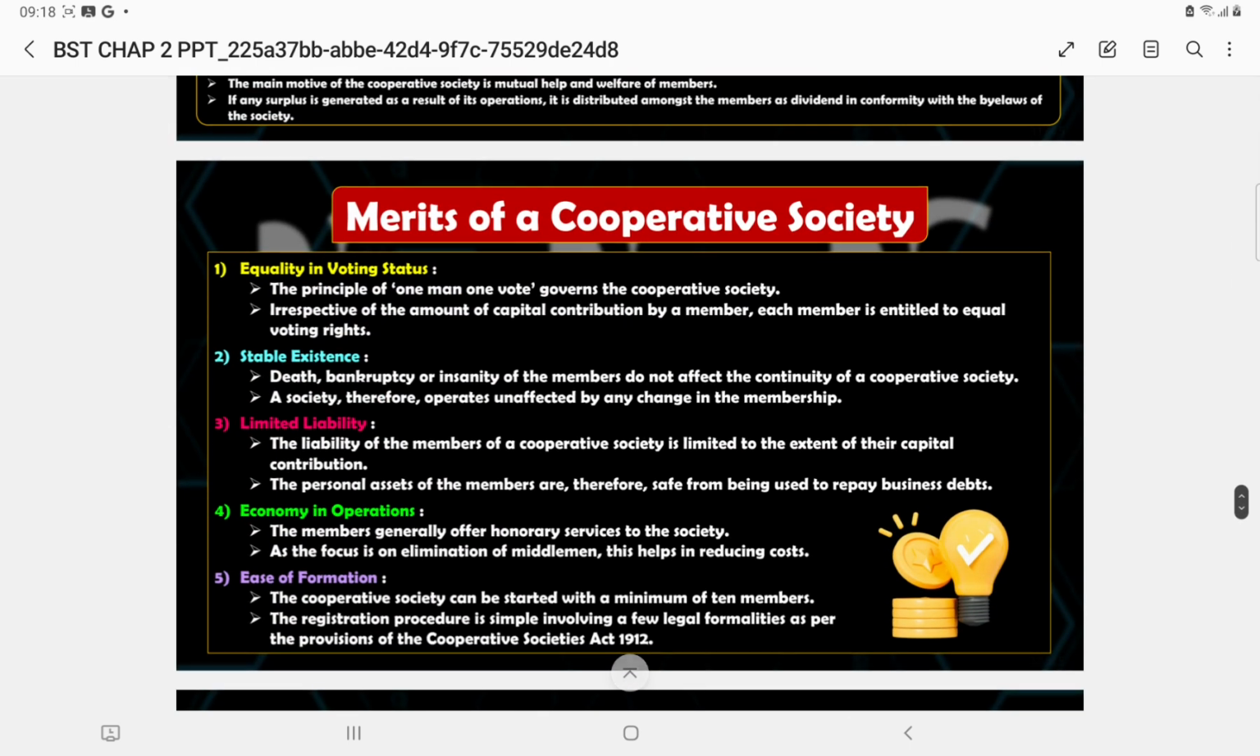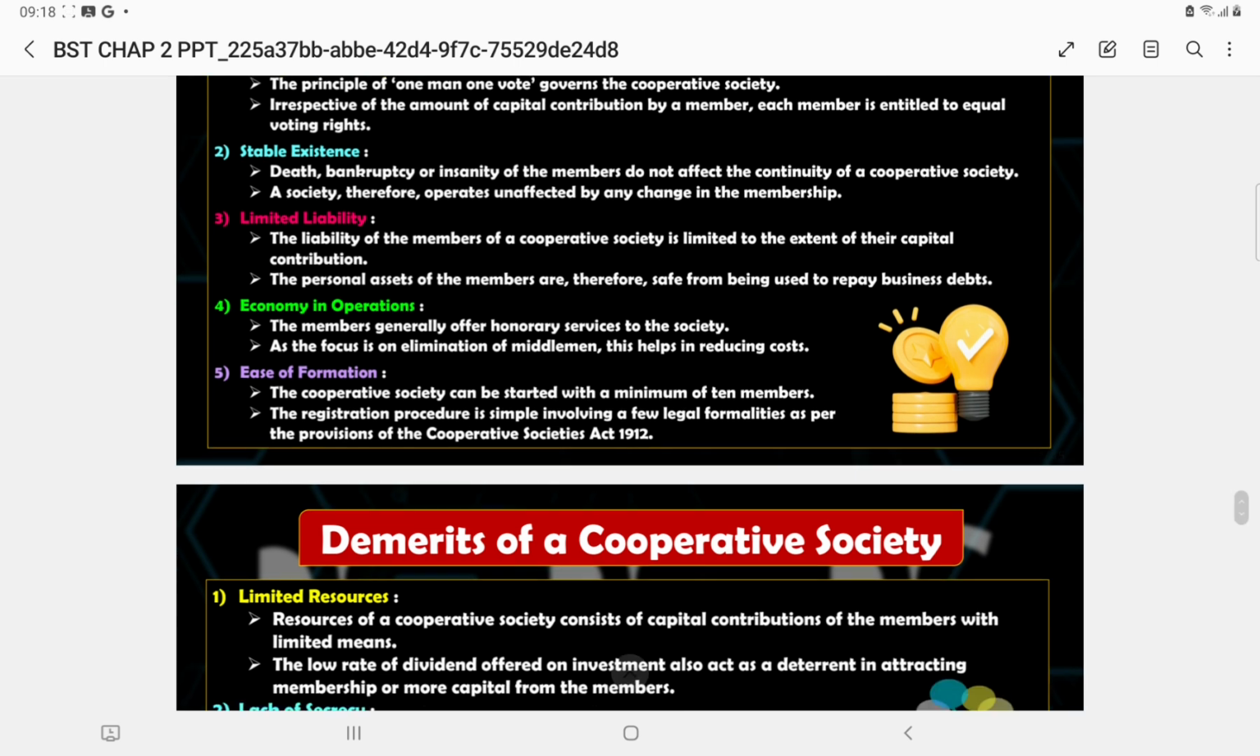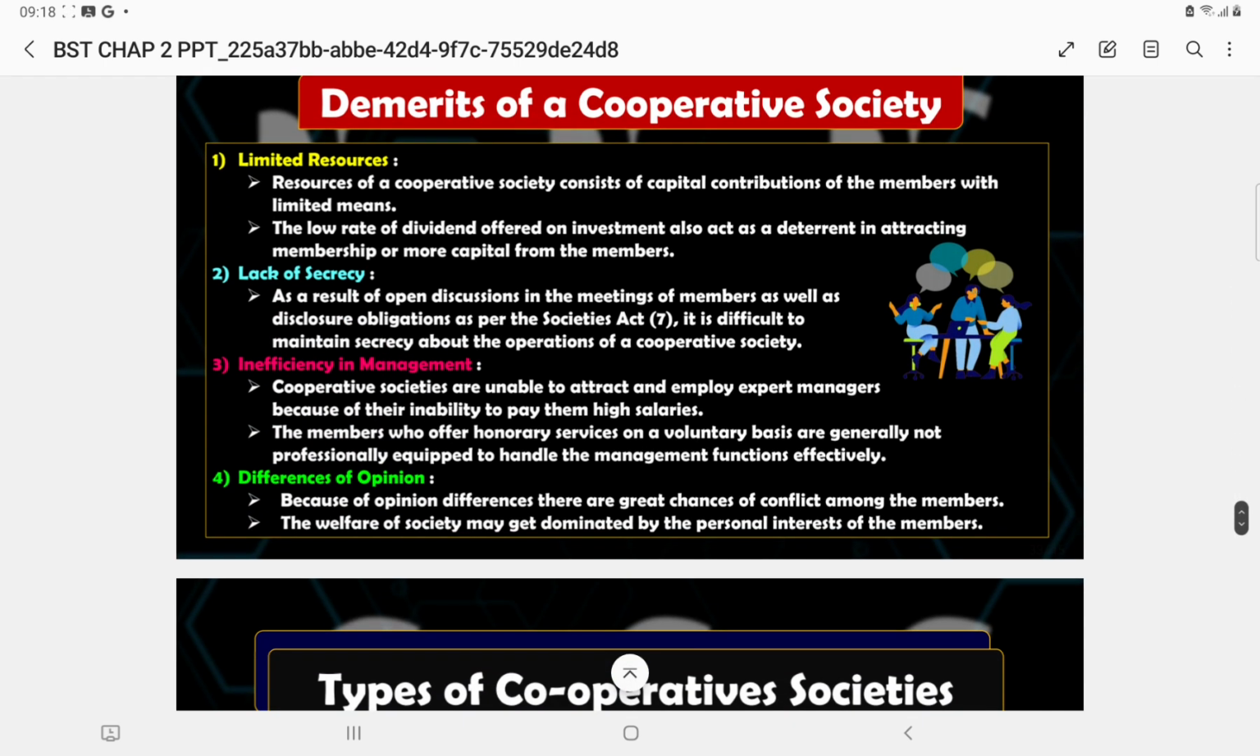Merits: they have voting rights. Each person has equal right of voting. It exists forever because it is a registered organization. Your liability is limited only up to the amount you have contributed. Economy is in operation because you eliminate middlemen. Ease of formation: only 10 people will go and register themselves under the Cooperative Societies Act 1912, and the society will come into existence.